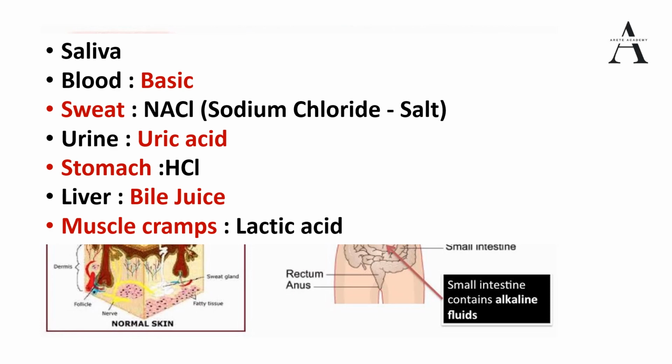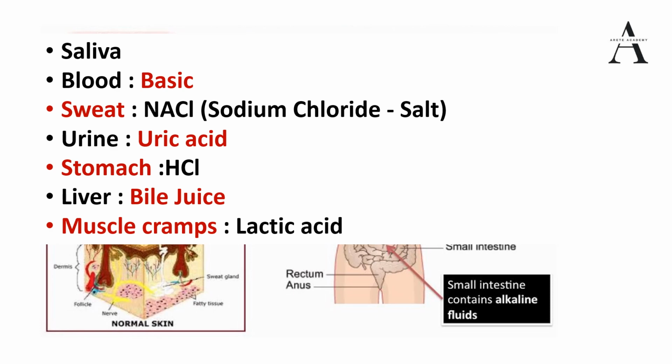When we sweat, we release sodium chloride, which is a form of salt. Urine will have uric acid. The stomach, as we just saw, has hydrochloric acid. The liver releases bile juice for digestion purposes.